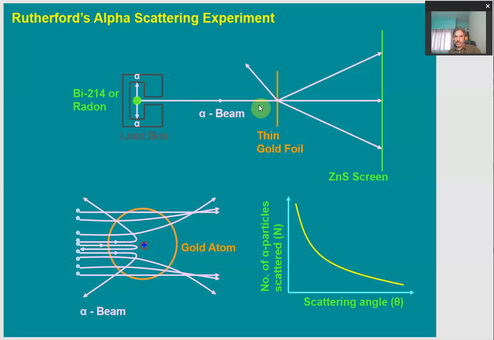On interaction with this gold foil, the alpha particles get scattered at different angles, which are detected with a zinc sulfide screen, right? In place of this screen, we can also have a zinc sulfide detector which can rotate in all directions around this thin foil in order to receive all the alpha particles scattered or deflected by the gold foil.